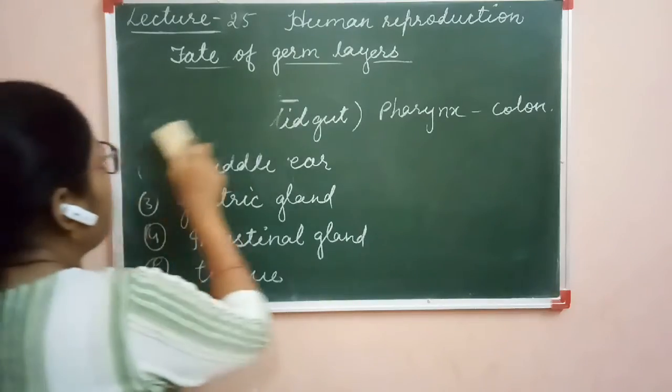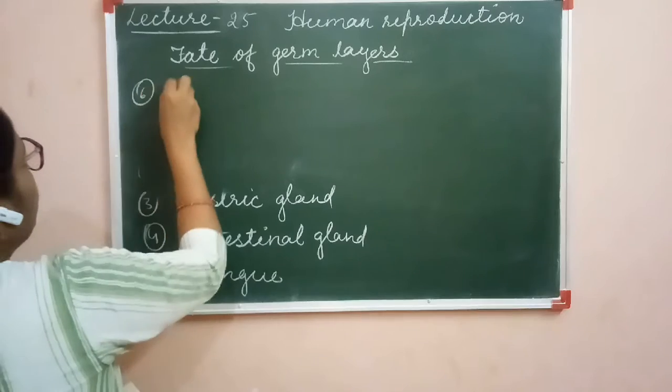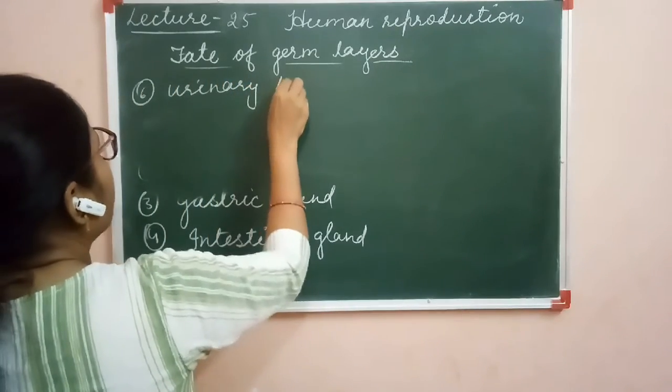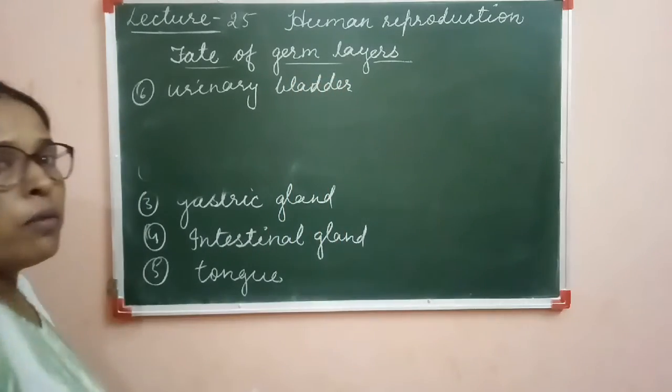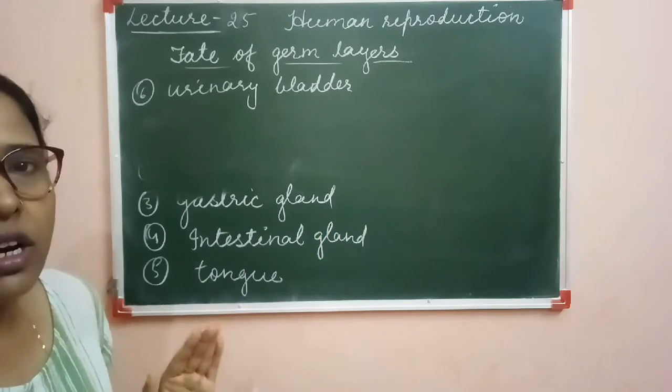Some important part is there. Sixth one is the urinary bladder. This you have to remember. The urinary bladder is formed from endoderm, and the rest of the excretory system is of mesodermal origin.